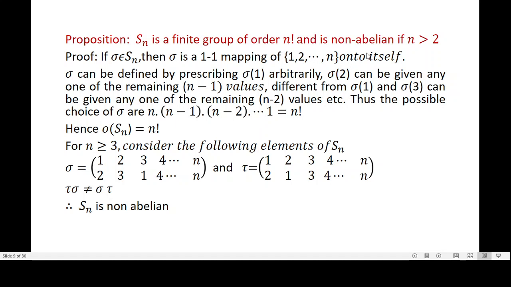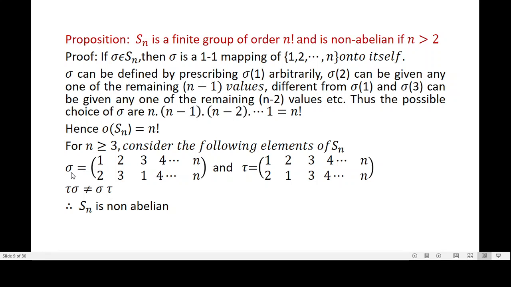Now let us show that it is non-abelian if n is greater than 2. If n is equal to 2, it is abelian. For n greater than 2, we show that it is non-abelian. Okay, so for n greater than or equal to 3, consider the following elements of Sn.